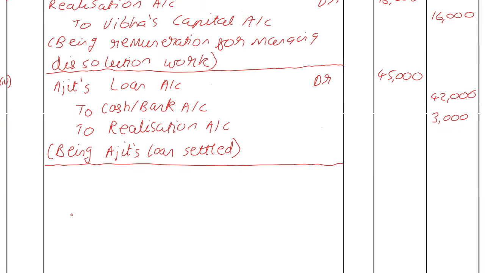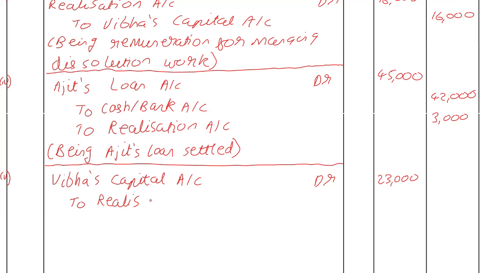right? We are now on transaction five. Vibha's capital account debit, okay, by the value at which she's taking it over, 23,000 to realization account. You didn't know something existed, it is there, you're making some money. Okay, so it's a gain for you. So you can think of this as credit all incomes and gains. Okay, it's an unrecorded asset.